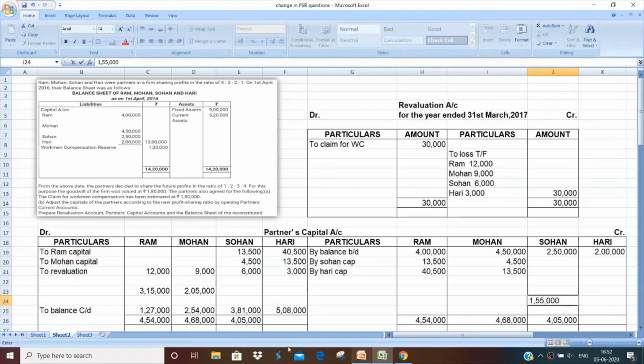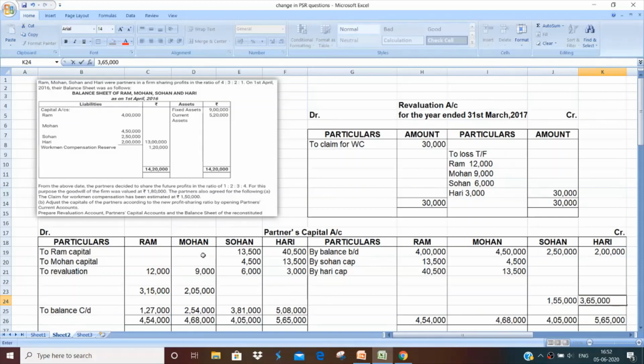Again in case of Hari also, the debit total seems greater, that is 5,65,000. Again the greater total to be written on both sides, 5,65,000. From this we subtract the 2 lakh and therefore we get the balancing figure, which is 3,65,000. So these are the balancing figures.